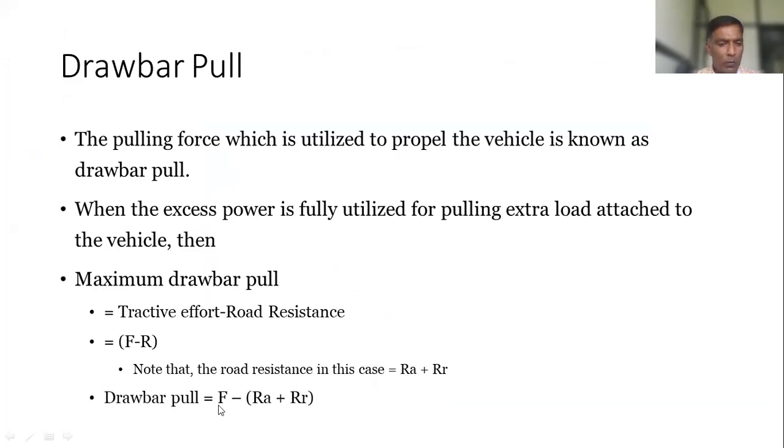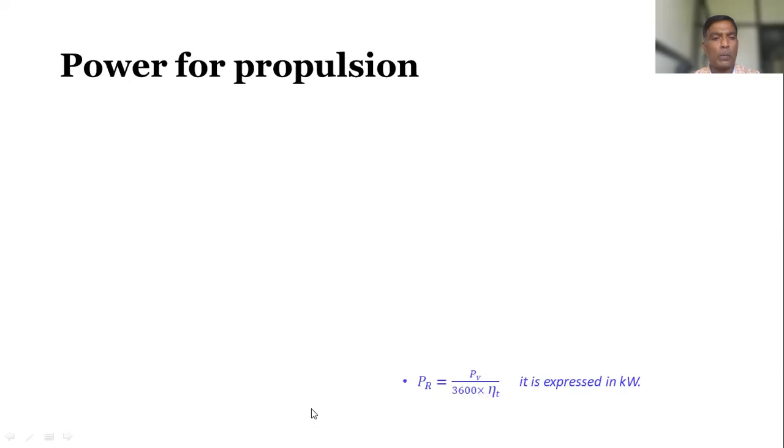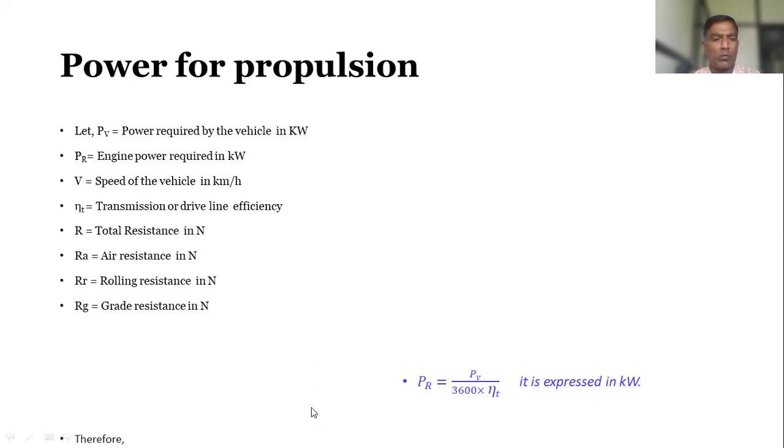So drawbar pull is equal to F minus (RA plus RR). So we need to consider two resistances: one is air resistance and another one is rolling resistance. We need to subtract whatever tractive effort is required to overcome this air resistance and rolling resistance. So this I will show.